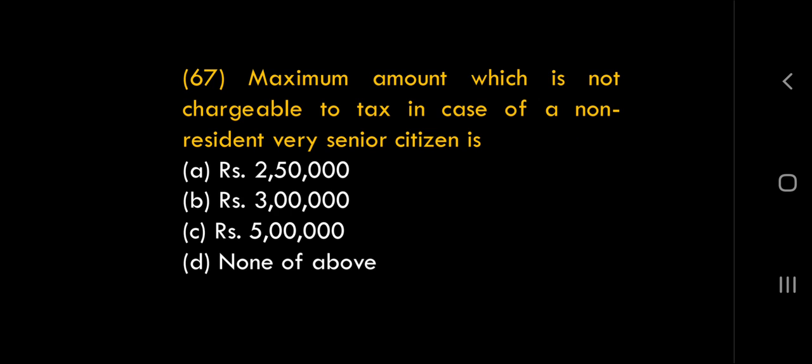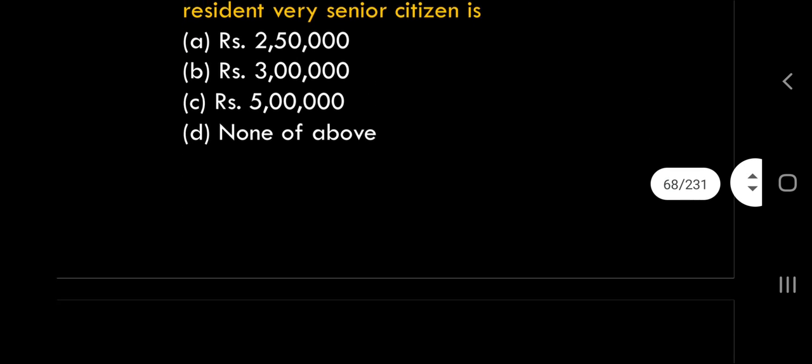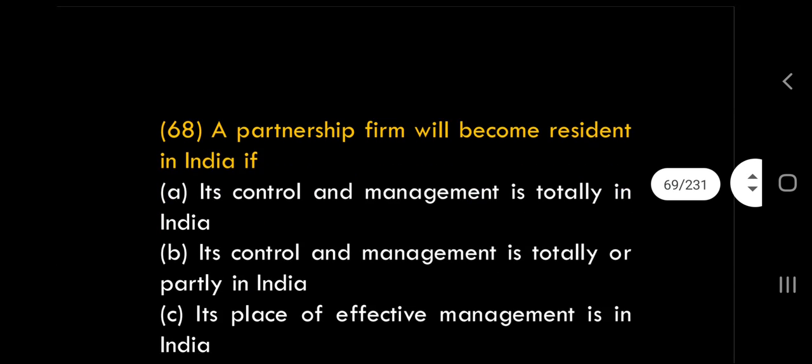For a non-resident, we don't check the age. Basic exemption limit is 2,50,000 only. His age may be 100, 200, 500, 1,000 years, but only 2,50,000 exemption is given if he is a non-resident individual.